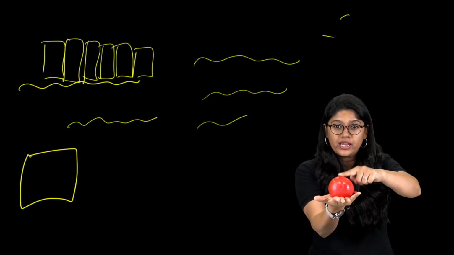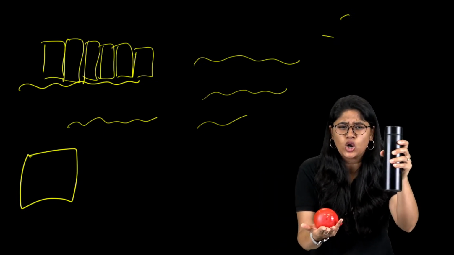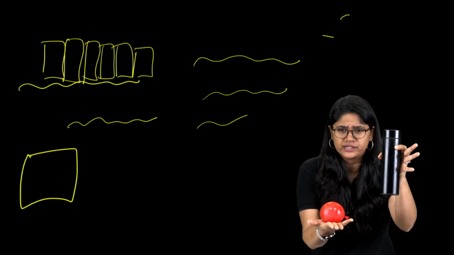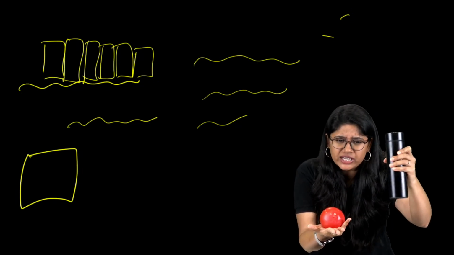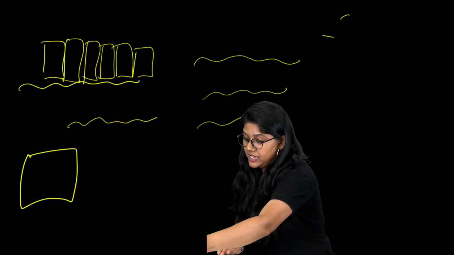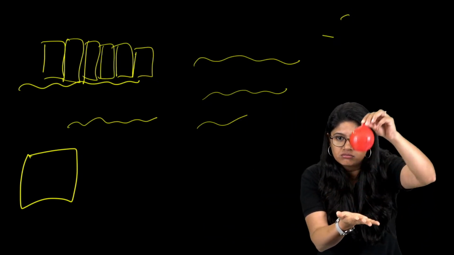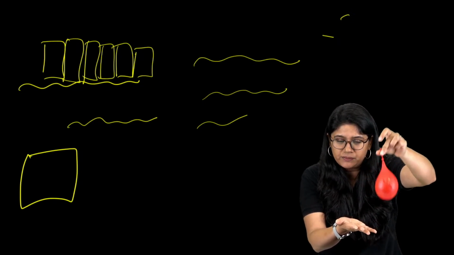See, it is moving. But in the case of this water bottle, it is super solid. Even if I press it very hard, it will not change its shape. Whereas with this balloon, if I move it, we can see the change in shape.